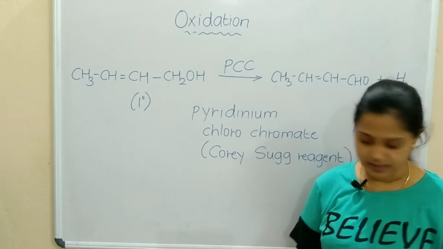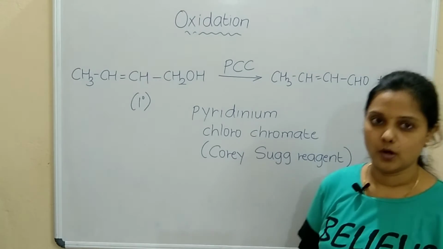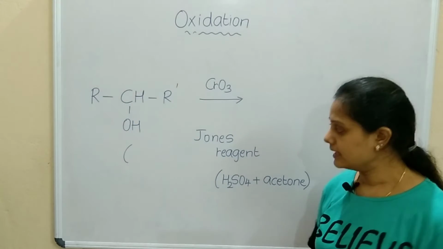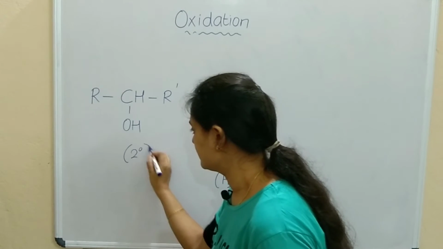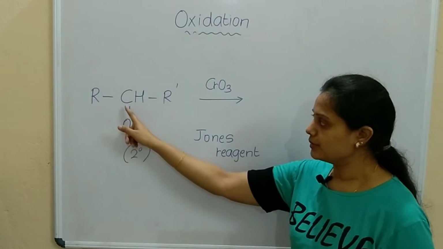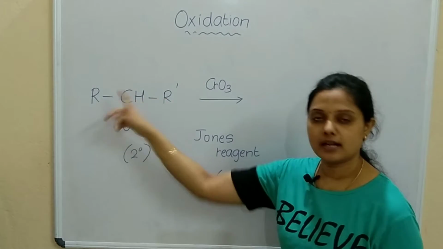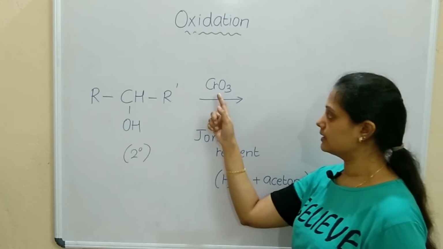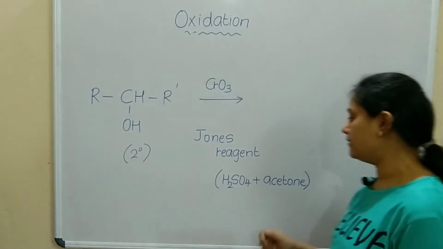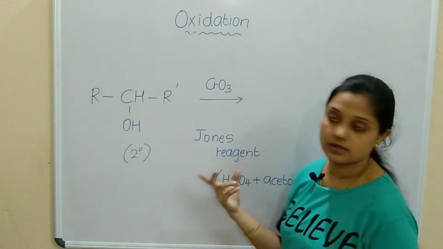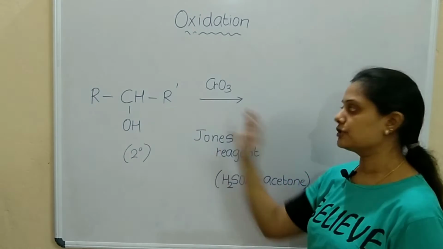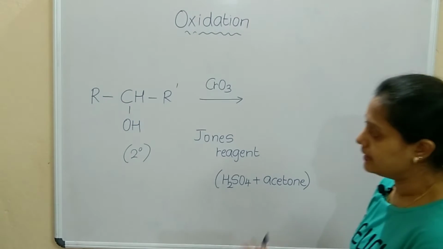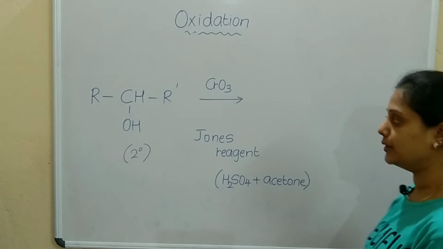Let's check the next one, that is for secondary alcohols. Make a note of this reaction. Let's check the reaction with secondary alcohols. So OH is attached to a carbon, and that carbon is attached to two other alkyl groups, that is a secondary alcohol. It undergoes oxidation with CrO3. CrO3 when combined with H2SO4 and acetone is also called the Jones reagent. It is a strong oxidizing agent. So secondary alcohols will produce ketones.